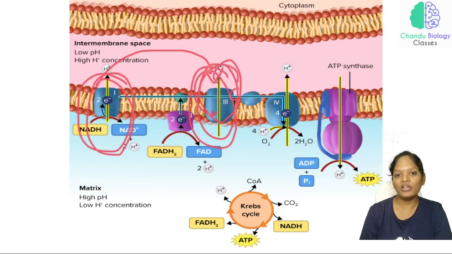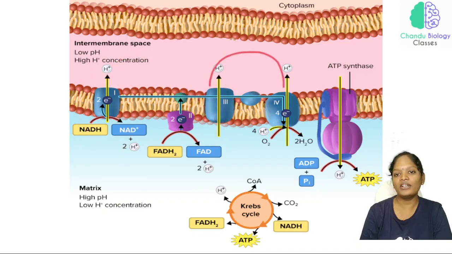From complex 3, the electrons are accepted by complex 4 with the help of cytochrome C. Now there is no involvement of complex 2. From complex 4, the electrons are accepted by the oxygen, and the oxygen, by accepting the electrons and protons, is converted to water.